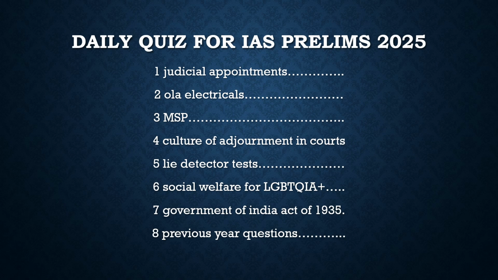They brought the 99th Amendment Act and the NJAC, but because of the intervention of the Supreme Court, it was ruled unconstitutional. In our constitution we have three separate departments: legislature, executive, and judiciary, and they are independent of each other. In the NJAC there was involvement of the executive and legislature, so the Supreme Court said that it is against the basic feature of the constitution and violates the independence of the judiciary.